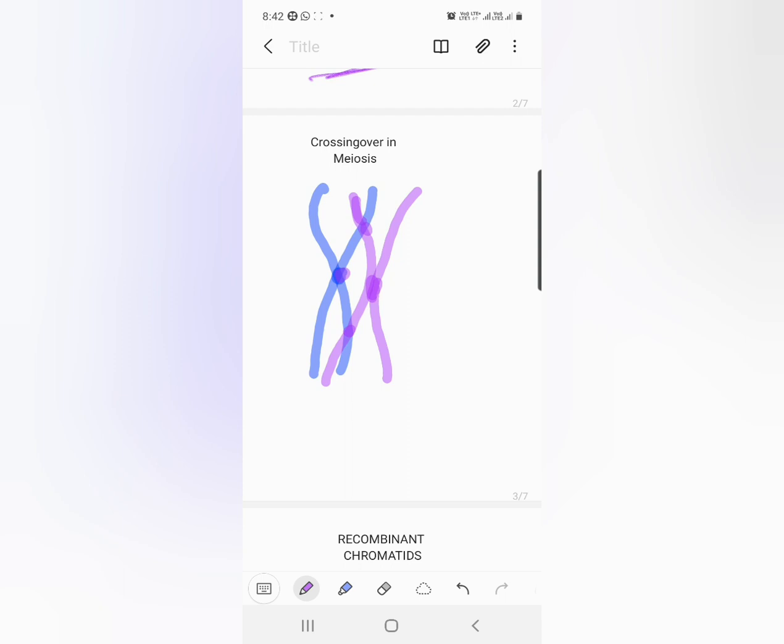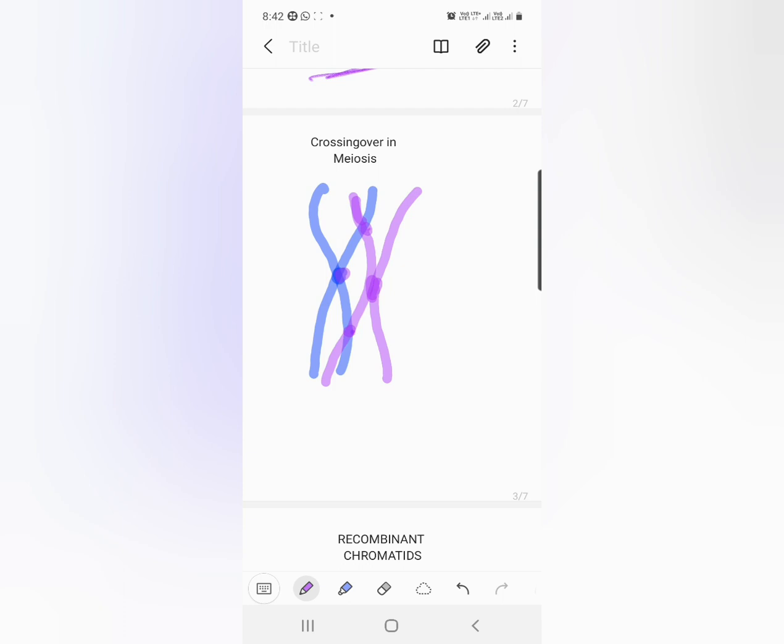Due to that coiling, some special regions are formed which are called chiasmata. At the region of chiasmata, the chromosomal segments split and they are attached to each other. As a result, recombinant chromosomes are formed, which is known as crossing over. So during the process of crossing over, homologous chromosomes coil.